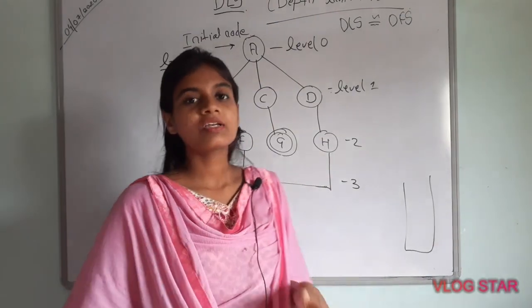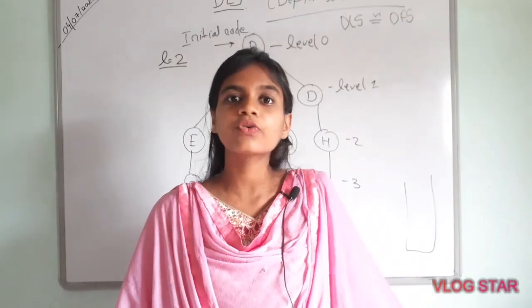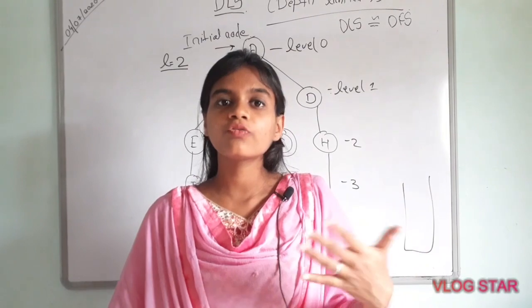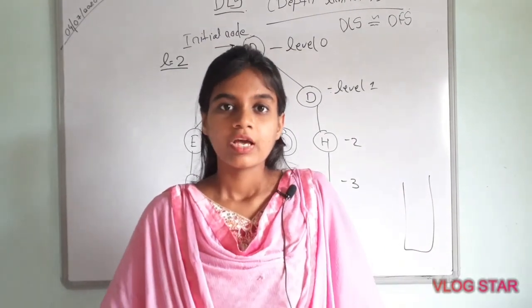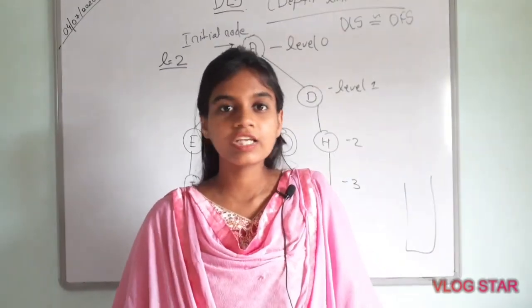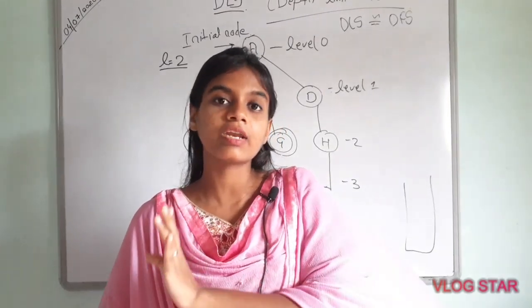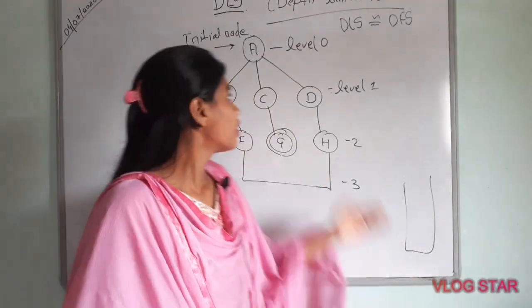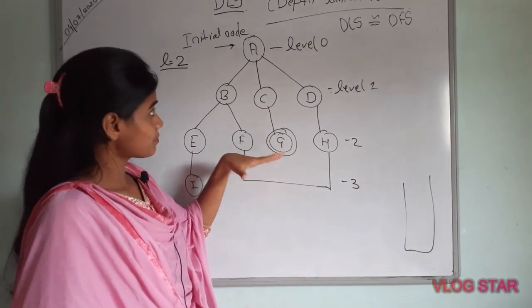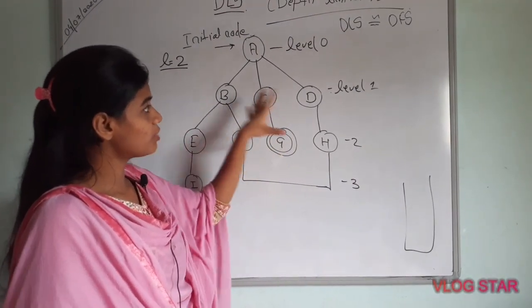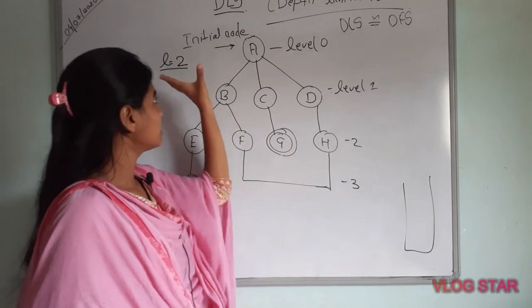So depth limited search can have no successor graph, because sometimes the goal node we are given is out of that limit, so we can't reach the goal node. So we have to stop where the limit is given, and we have to traverse the tree till limit 2.